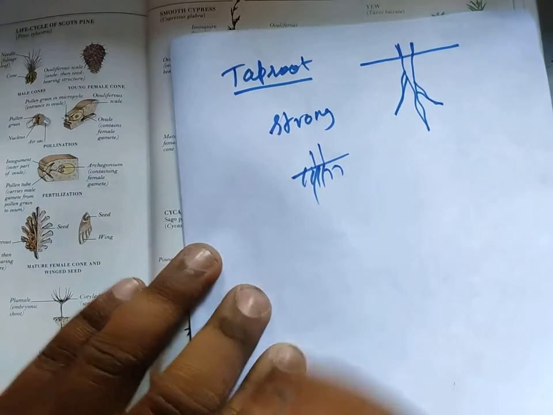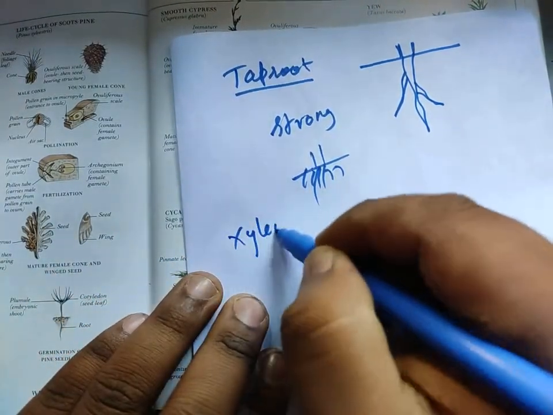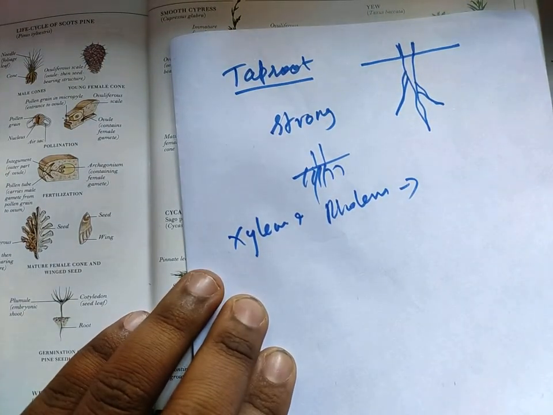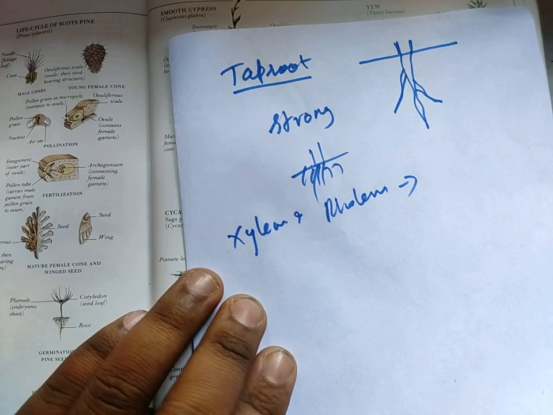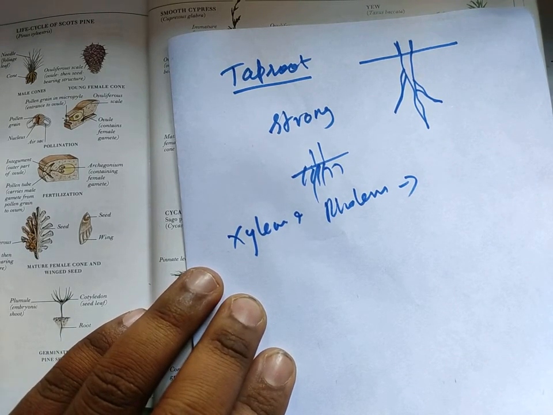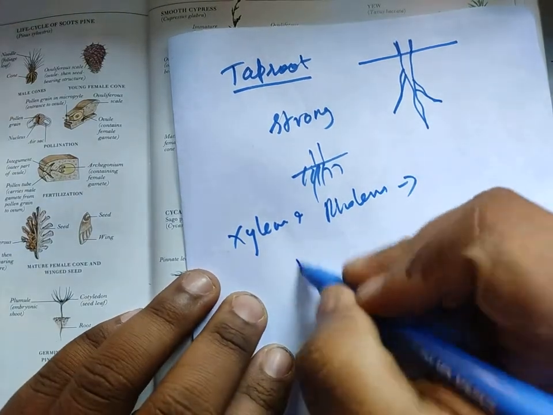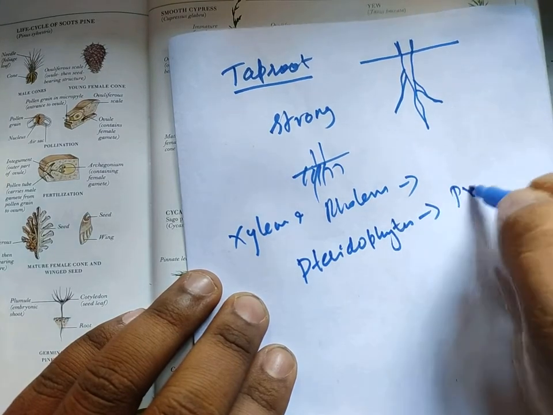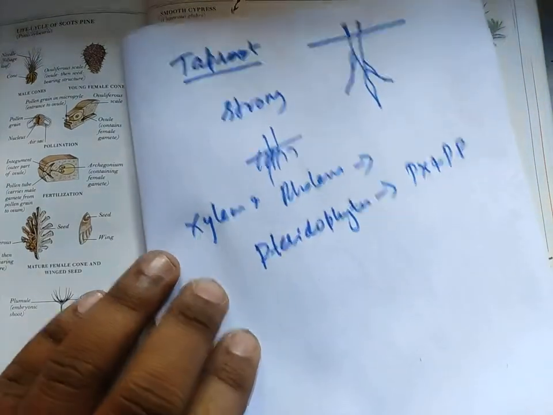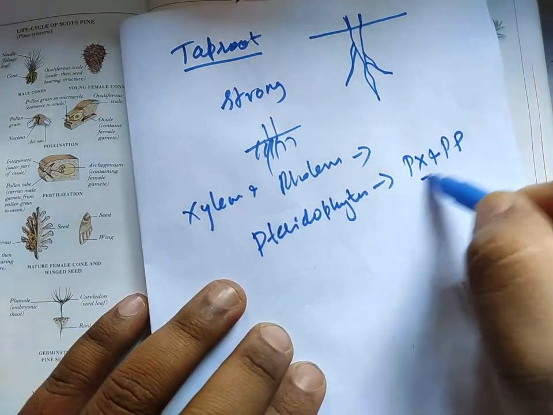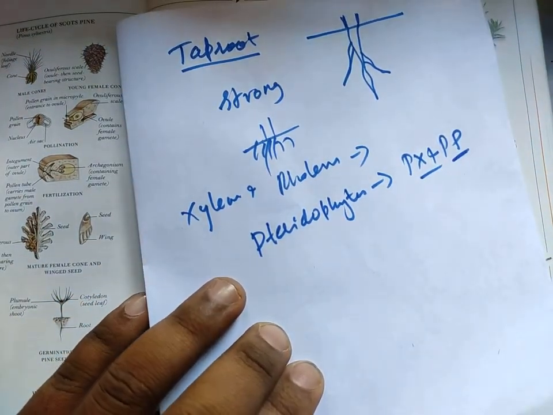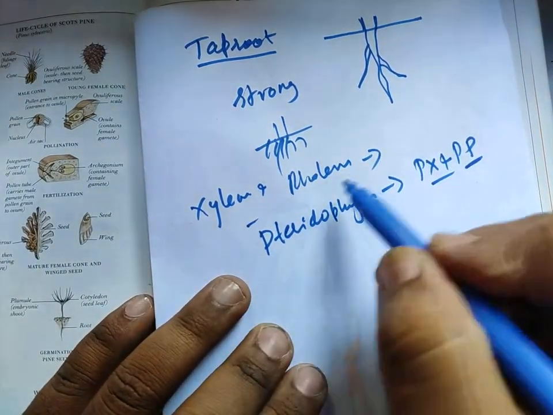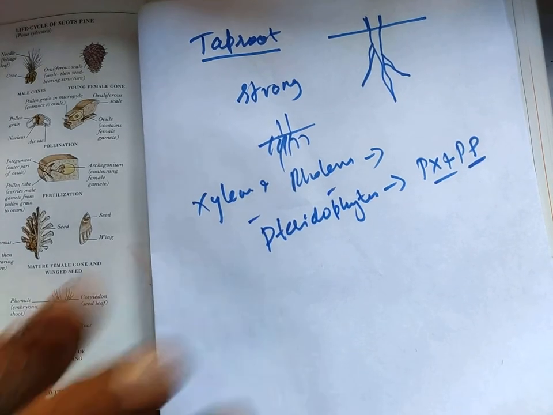And again, we also have xylem and phloem in this plant. I spoke about xylem and phloem, that is the primitive stage of xylem and phloem in the case of the pteridophytes. I told you that in the pteridophytes, primitive xylem and primitive phloem is seen. The xylem and phloem started their origin in the pteridophytes, but in the gymnosperms they are well developed. We can see this xylem and phloem very clearly in the case of the gymnosperms.